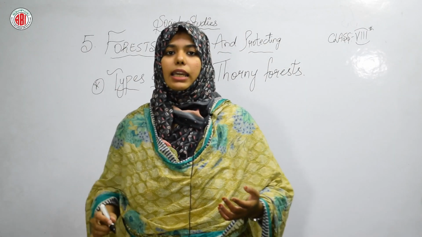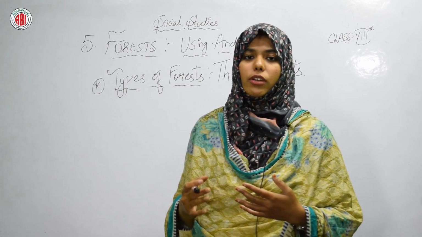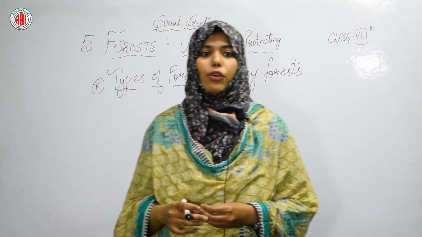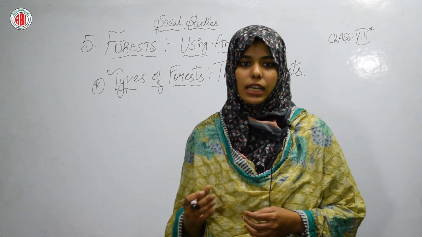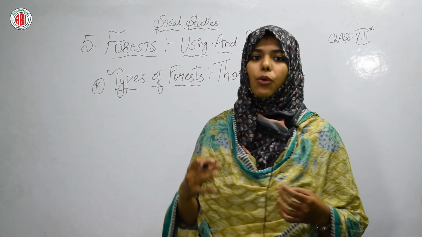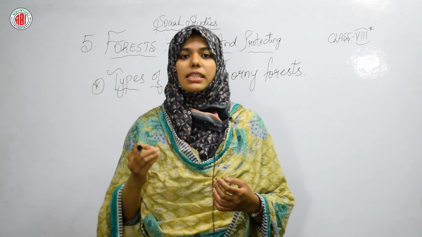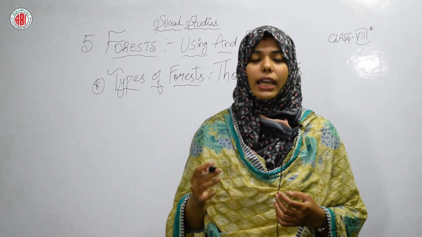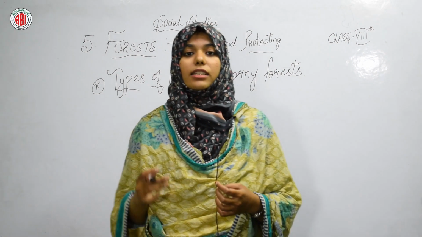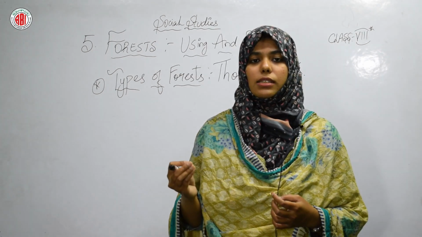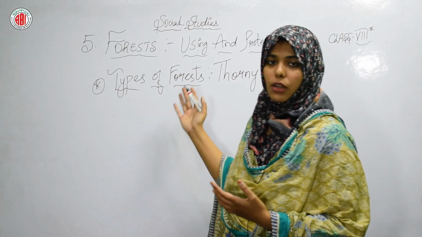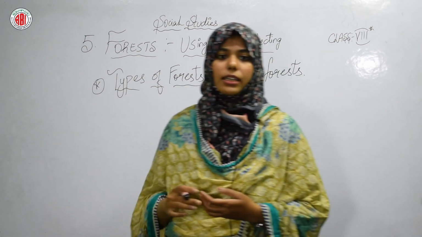So let's discuss and understand what type of forest these are, where they are located and what they are producing. These forests grow in very dry areas with little rainfall and high temperatures. So this type of forest is going to take place where there is lesser rainfall, in the dry areas where there is scanty rainfall, and the temperature must be very high. In simple words, the temperature is very hot. In these places these thorny forests are going to be located, in such areas.